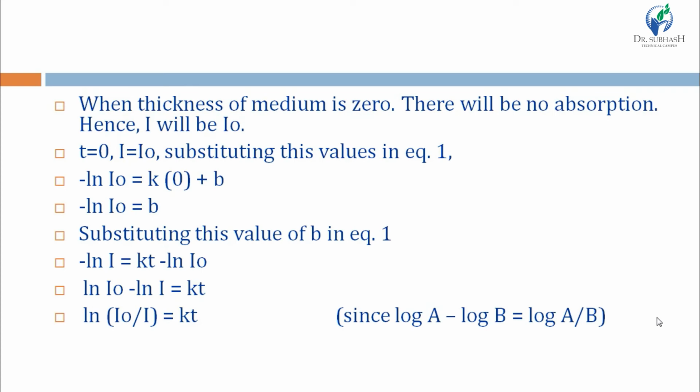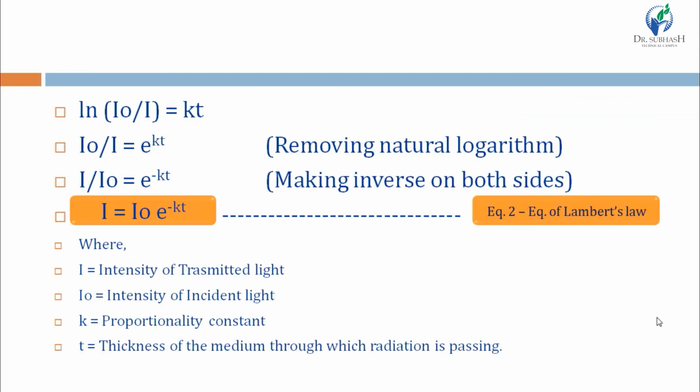We get minus natural log I is equal to kt minus natural log I0. Then rearranging the terms, natural log I0 minus natural log I is equal to kt, and as we know, log A minus log B is equal to log A by B. So natural log in bracket I0 by I is equal to kt.